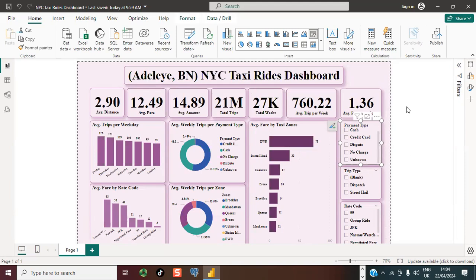Again, this is analyzing the New York City taxi rides, which is my project number 6.